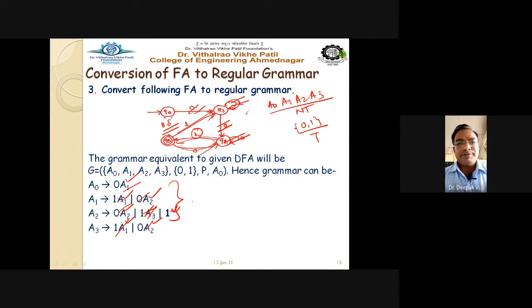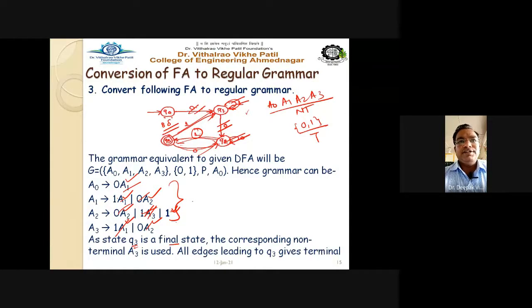Getting this point? See the line here: as state Q3 is the final state, the corresponding non-terminal A3 is used, and all edges leading to Q3 give the terminal production as well. They must give the terminal production because they are tending toward your final state, right?